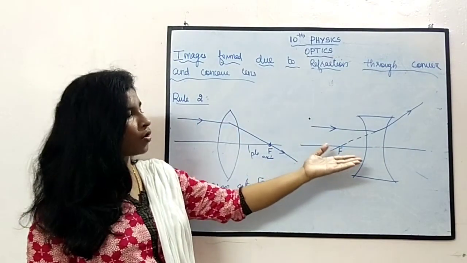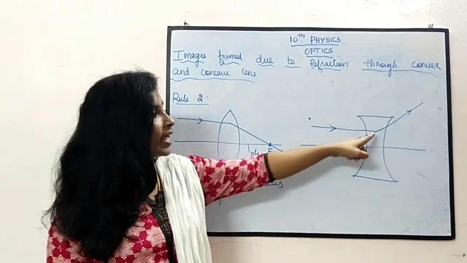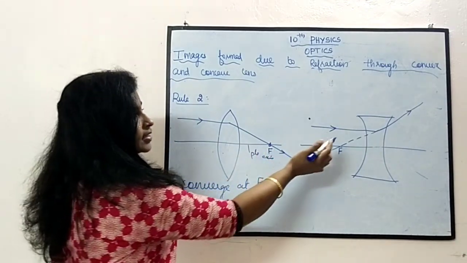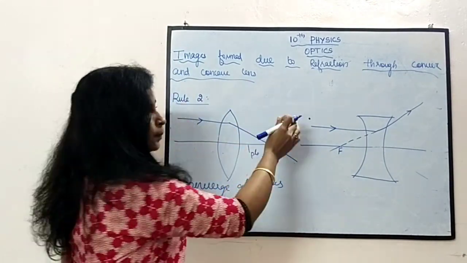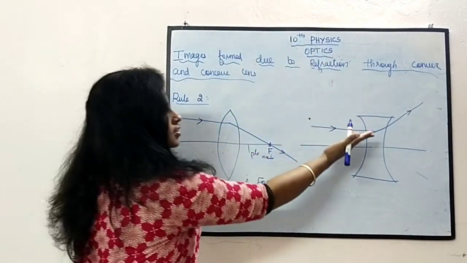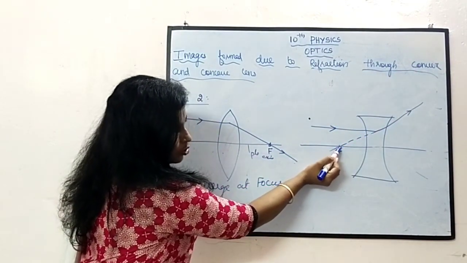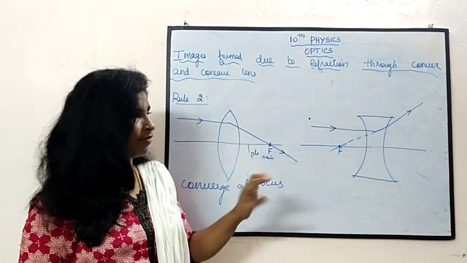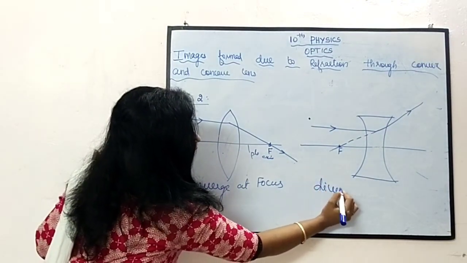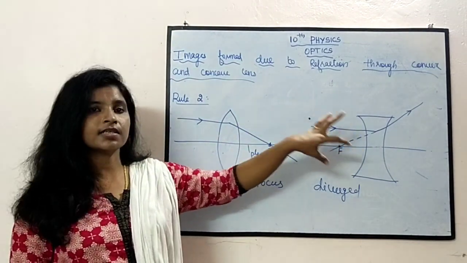Okay, in case of concave lens, here also the light is parallel to the principal axis, but what happens is it appears to be diverged. Diverged means வெளியே விலகி போகுது. It appears to spread out from the lens. Refract ஆகி போற light எப்படி இருக்கு? It is spreading out. It is getting diverged. But when we extend the rays straight back, அது அதோட focusல தான் வந்து இருக்கும். Anyway, it gets diverged. So that we are calling this lens a converging lens and this lens a diverging lens.